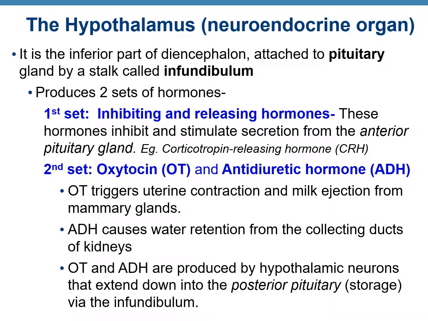Hi everyone, this is the second lecture on topic 10, endocrine system. We are going to start with the hypothalamus. The hypothalamus is a neuroendocrine organ.